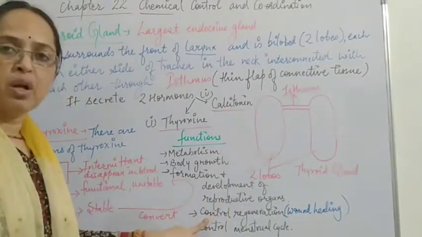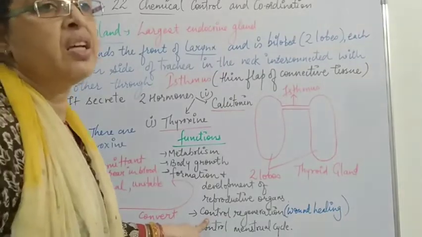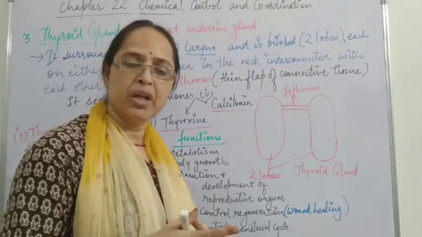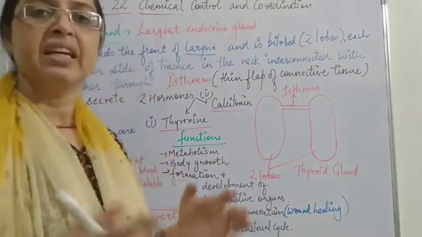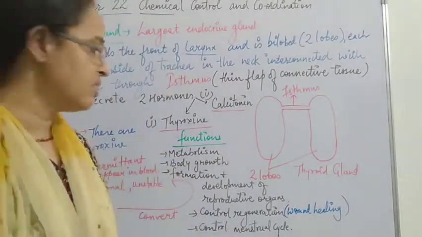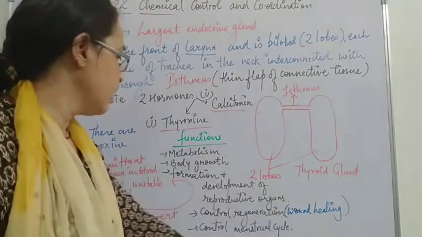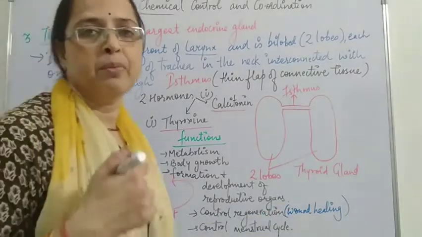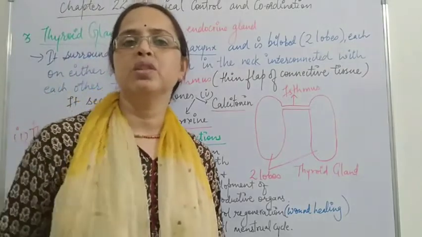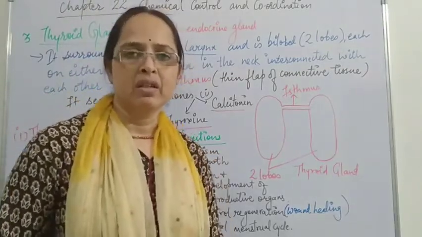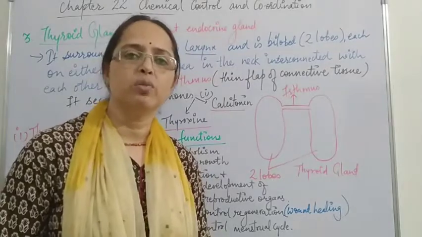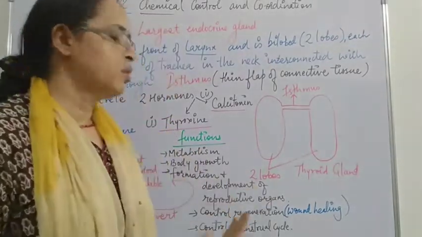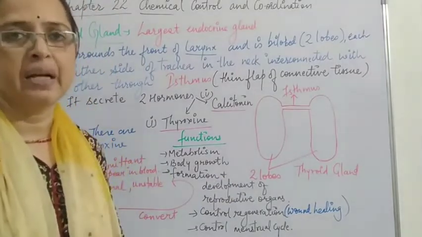Then control of regeneration, that means if any body part is wounded, healing of the wound is done. It also controls the menstrual cycle. So you might have seen that any person suffering from thyroid problems, where thyroxine hormone is not secreted from the thyroid gland, faces these problems.